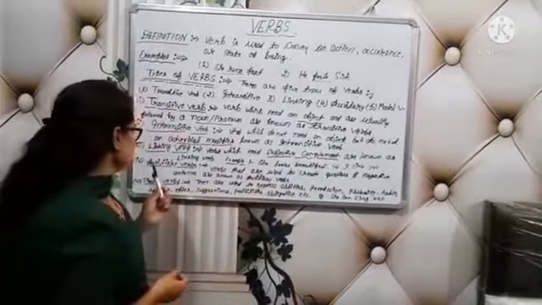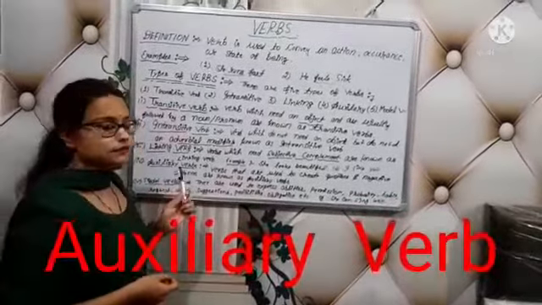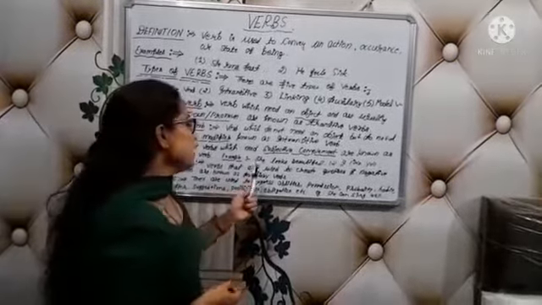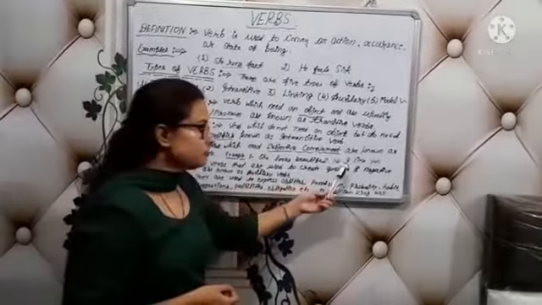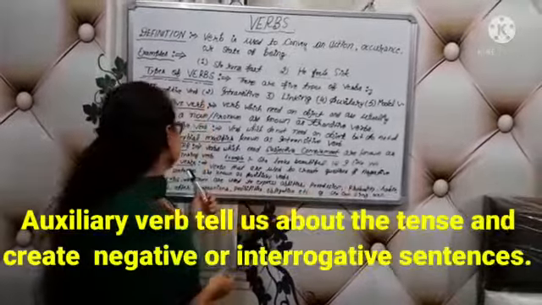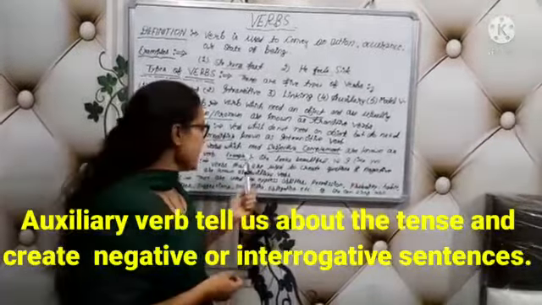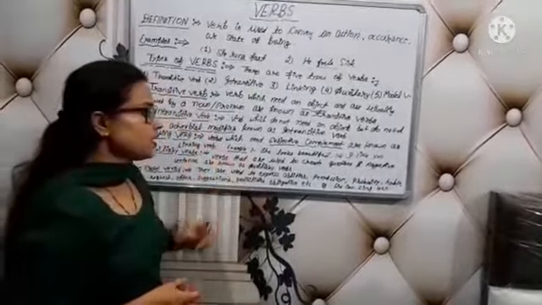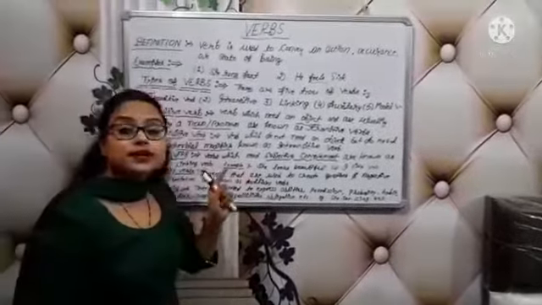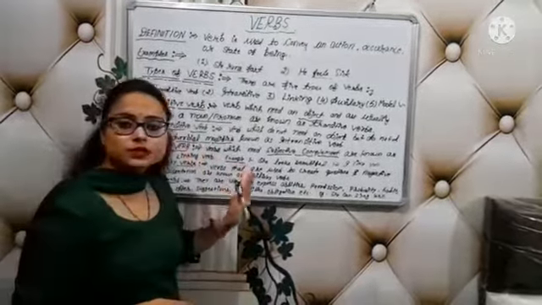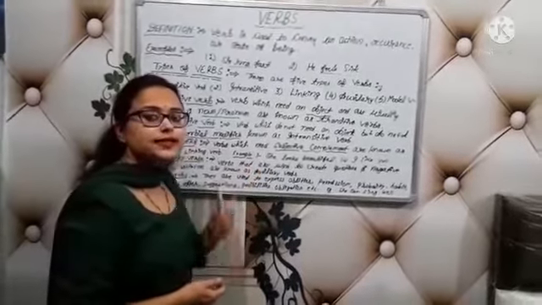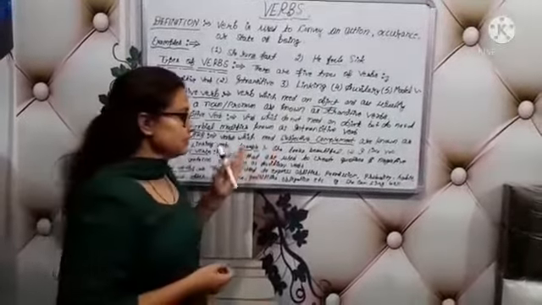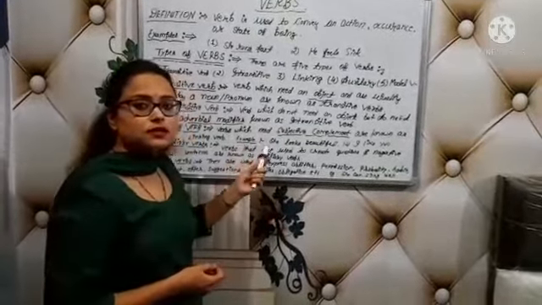Number 4 is the auxiliary verb. Auxiliary verbs are used to create questions and negative sentences. One more important thing: auxiliary verbs also tell us about the tenses used in the sentence.